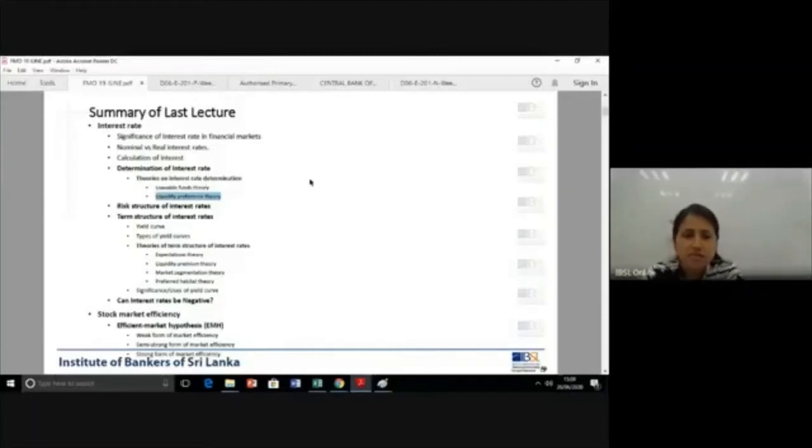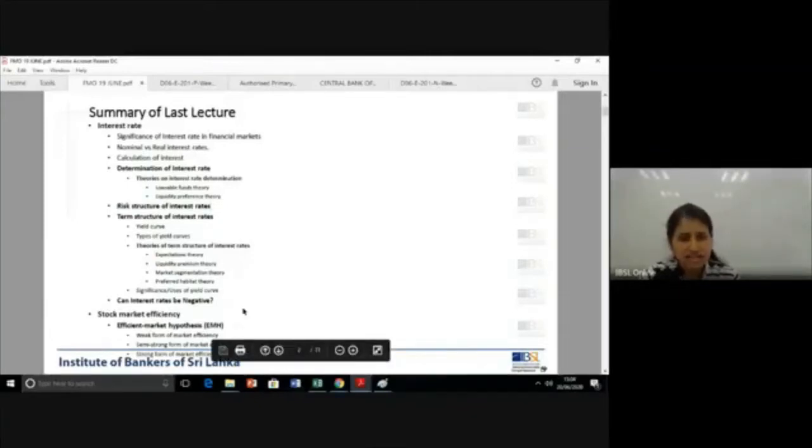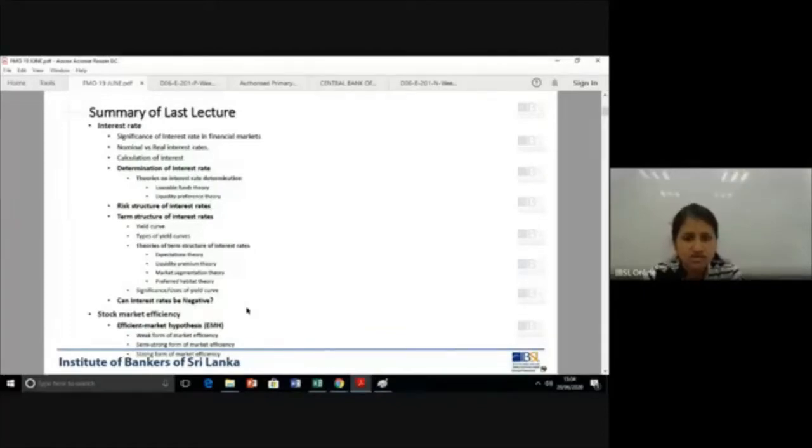Okay. Then we moved on to study two specific concepts, risk structure and term structure. How did we come to this? We saw that different securities had different interest rates. So we wanted to analyze why these different securities had different interest rates. Then we understood there are securities with the same maturity but different interest rates. So we studied that using risk structure, and what caused that phenomenon.